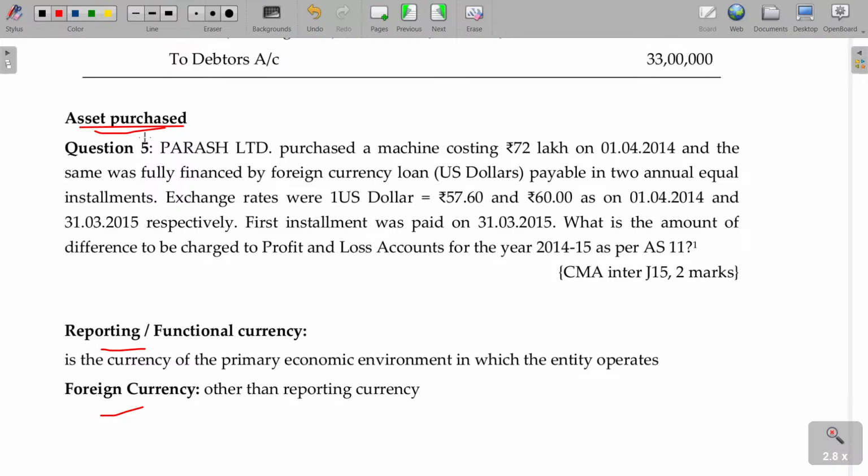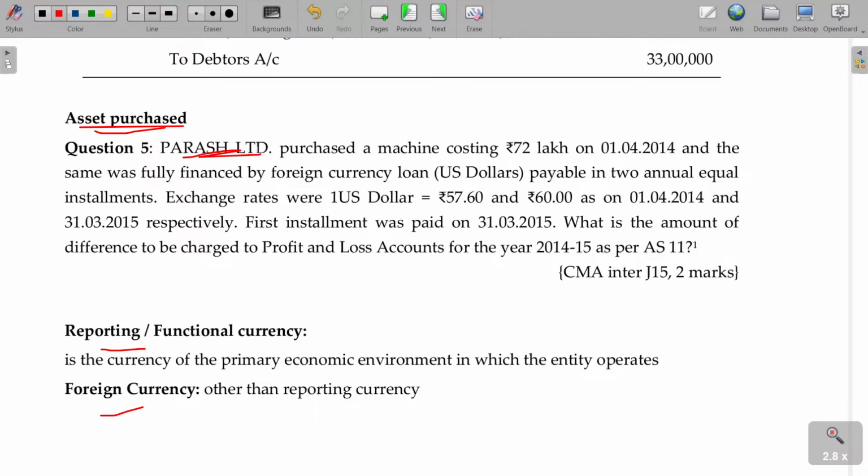You have studied that in direct taxation, section 43A. Any asset purchased out of foreign countries' borrowing, forex borrowing, while repaying, if you are supposed to pay an excess amount, that will also be capitalized. Section 43, clause 1 is actual cost, 43A is forex related cost.